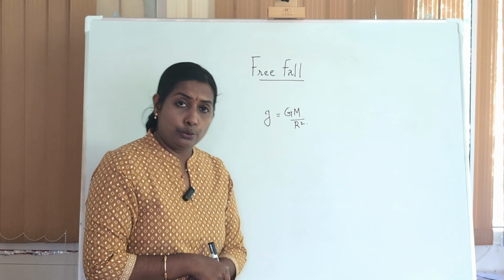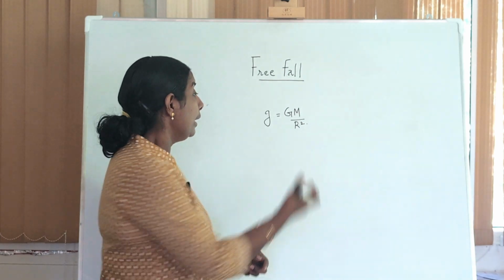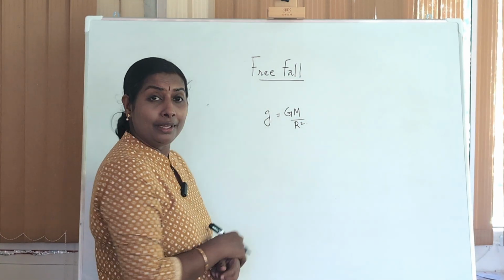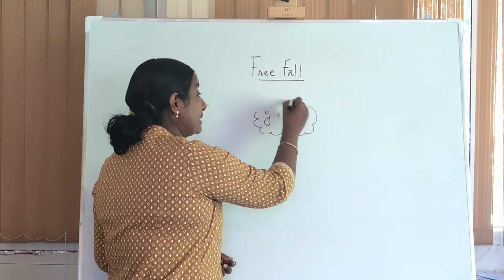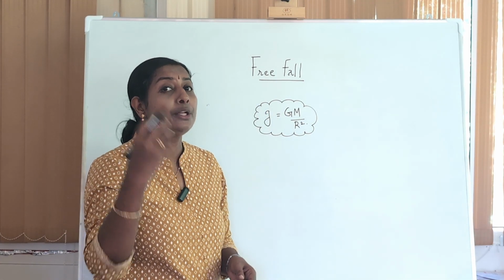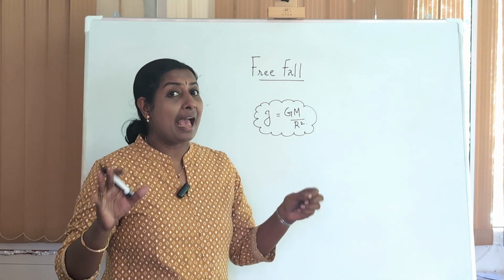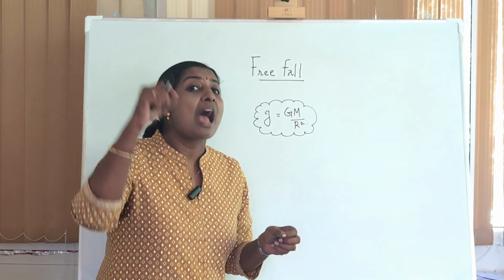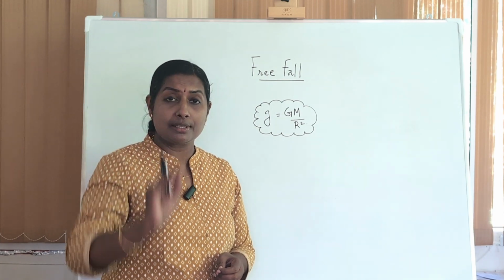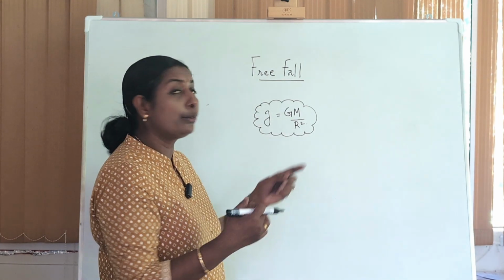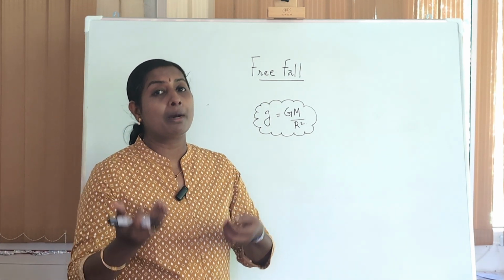So, my question to you, is this acceleration due to gravity depending on the mass of the body? Where is the mass of the body in this relation? So, we can conclude that the acceleration due to gravity on a planet is independent of the mass of the body dropped. Now, remember Newton's experiment. When there is no other force and there is gravity only, the feather and the coin will reach the other end of the cylinder simultaneously. At the same time they will reach, because this acceleration due to gravity is independent of whether the object has less mass like a feather or is more massive like a stone.